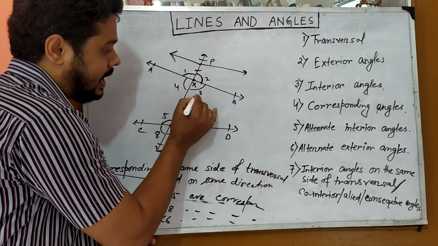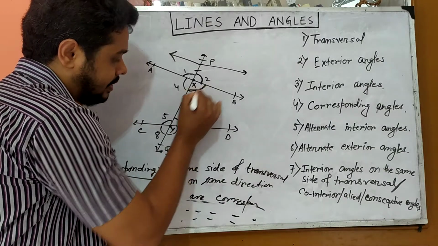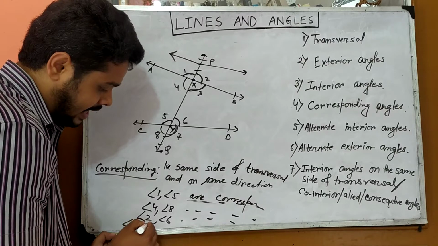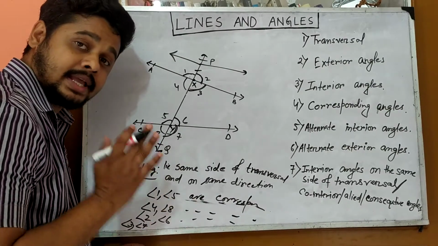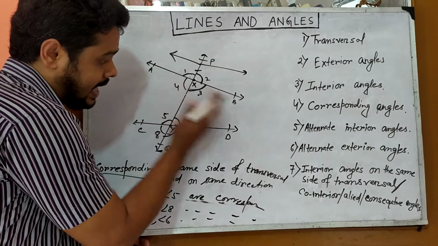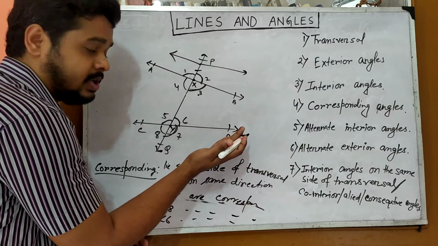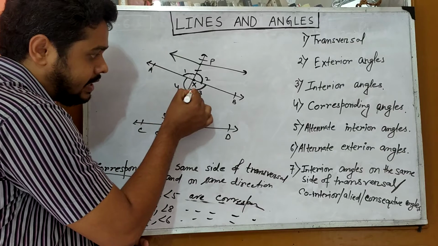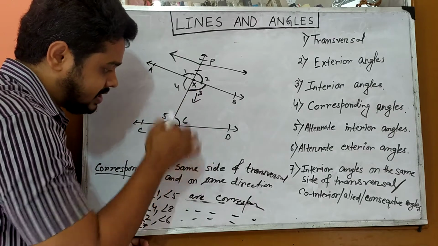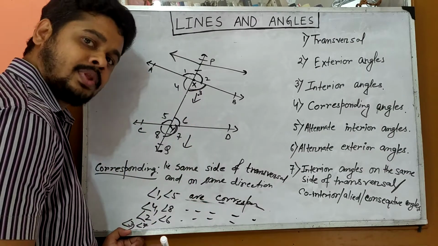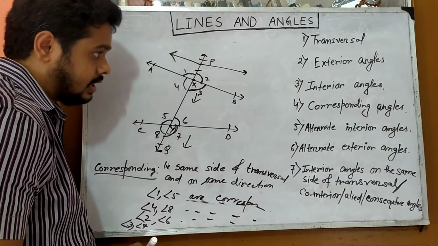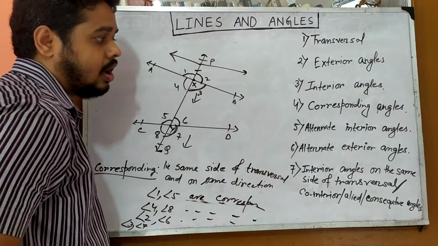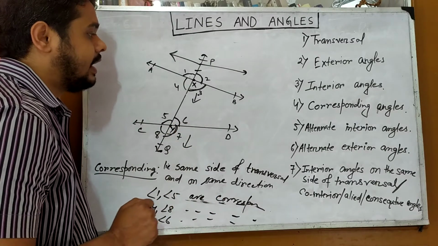And in the same manner, angle 3 and angle 7 are corresponding angles to each other because they lie on the same side of the transversal, that is the right hand side of the transversal PQ, and their direction is the same. Both are in the downward direction. Okay, now corresponding angles are over. Now coming to the alternate interior angle.